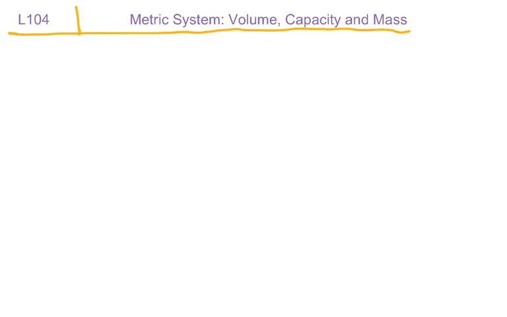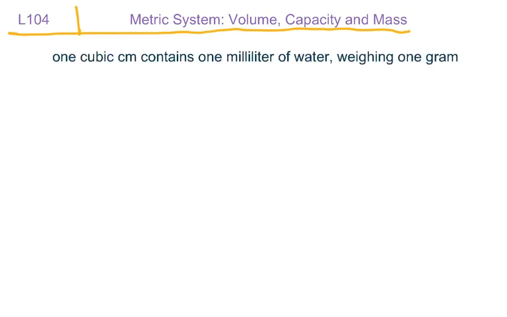Let's dive right in. This is kind of an involved lesson. L104, metric system, volume, capacity, and mass. So here's something that we don't really grow up with, and that's because we don't live in the metric system. But I would imagine every school child that lives in every other country except for ours basically gets to know this fact. And that fact is that 1 cubic centimeter contains 1 milliliter of water weighing 1 gram. This is water under standard conditions.